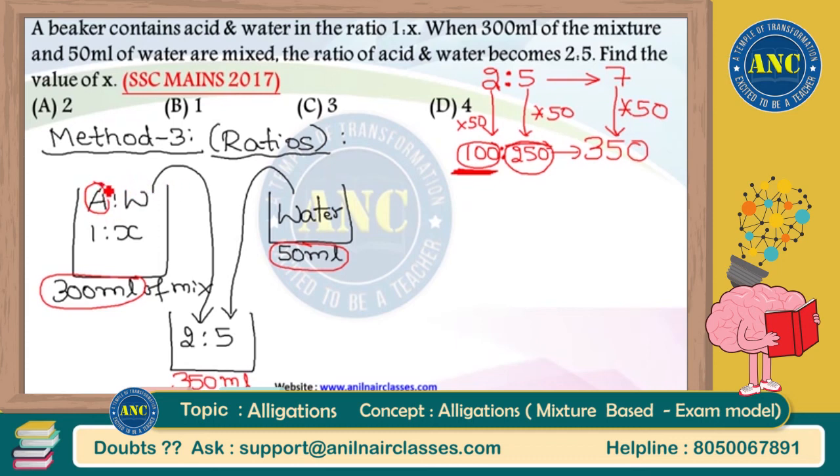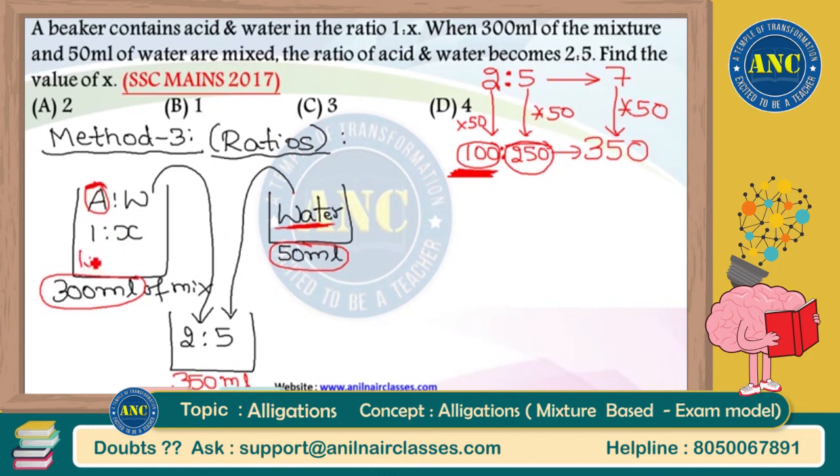How are you sure that this 100 ml of acid should have come only from mixture 1? Because mixture 2 does not have any acid. Mixture 2 only has water. That means where is that 100 ml of acid coming from? It should have come from mixture 1 itself.